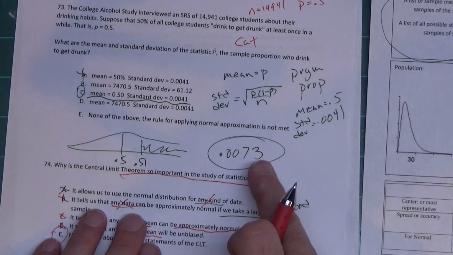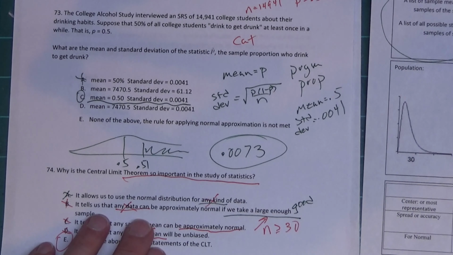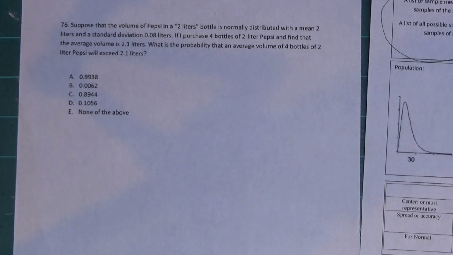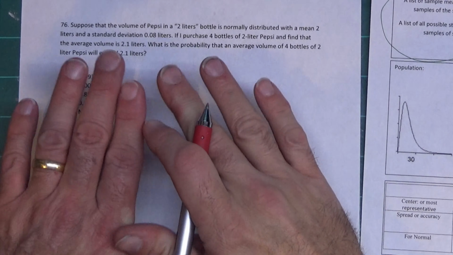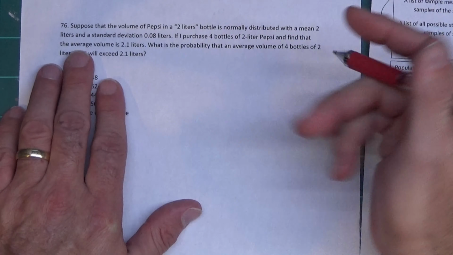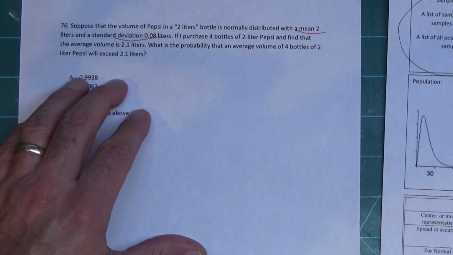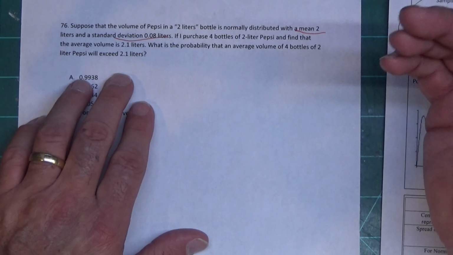Then we used it to go a little bit further and found the probability that our sample proportion was 0.51 or more. Okay? On this one, this is going to be the numerical version. And I know it because I glance at it and it says mean of 2, standard deviation of 0.08. So I know we're dealing with numerical.